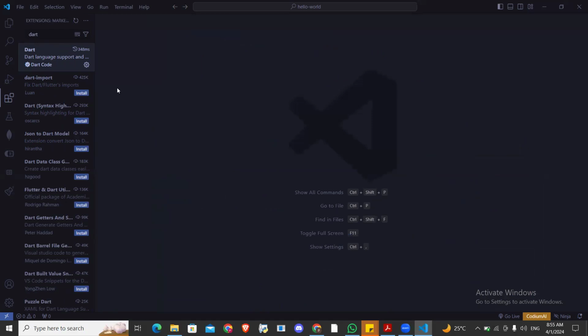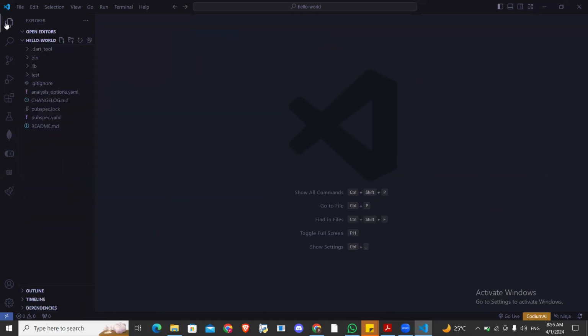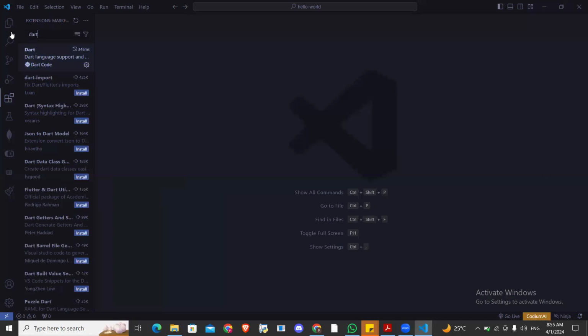So to go back to your project file, look at the top. At the top, you see Explorer. I believe you can see my cursor. Click on the Explorer. You will get back to this place. If you want to go back to the extension, click on this. If you want to go back, you click here.